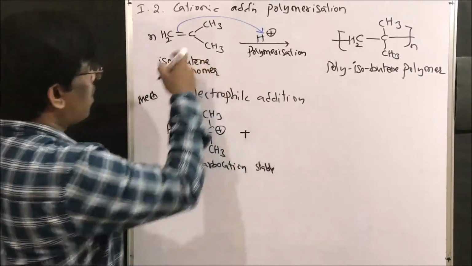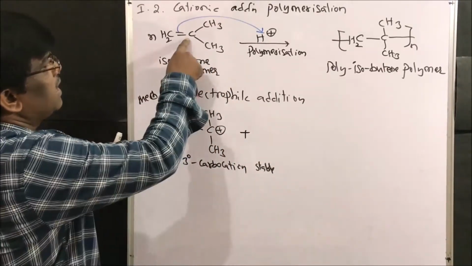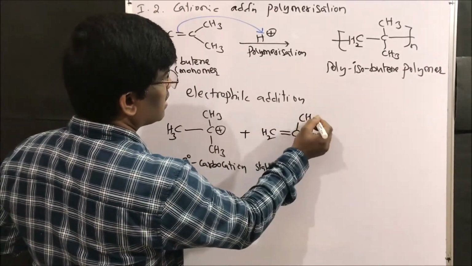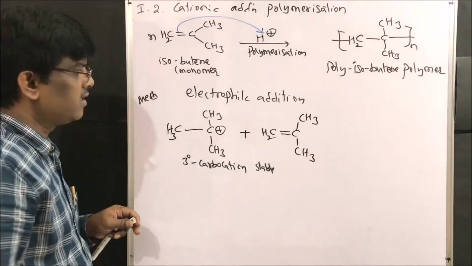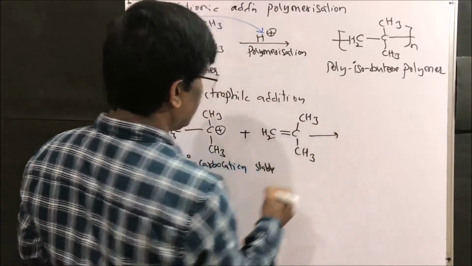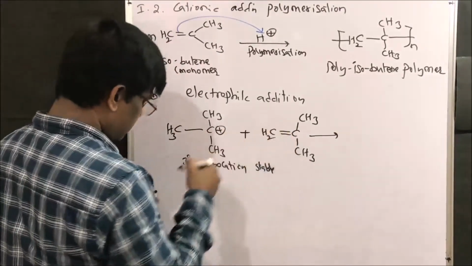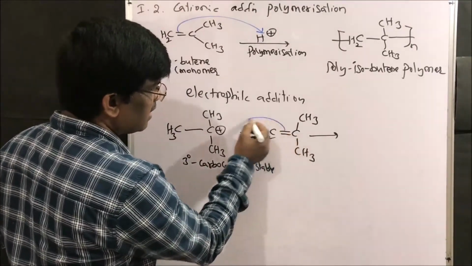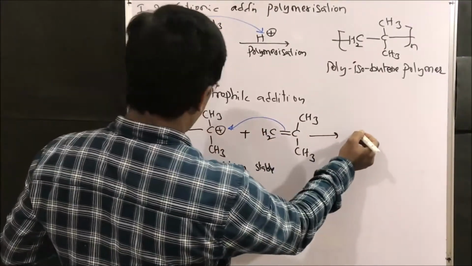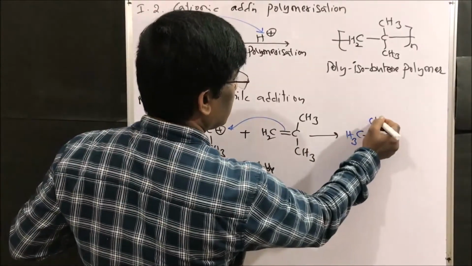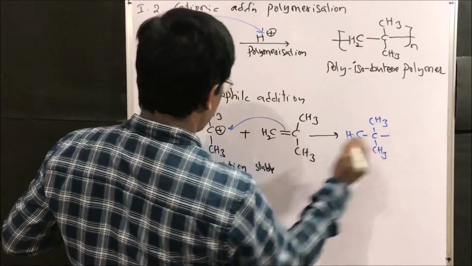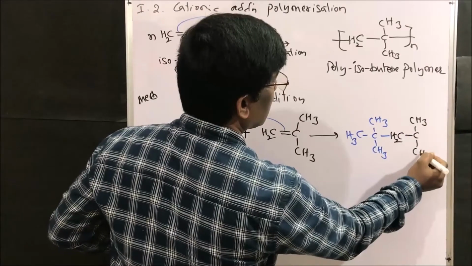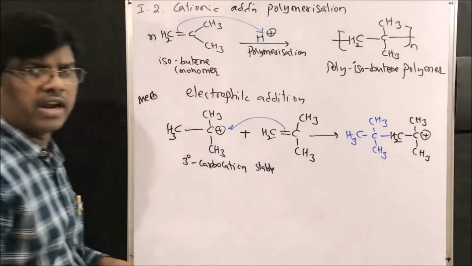Then what is going to happen? The molecule which is there in the reaction mixture, yes, this isobutene, another isobutene will be there, CH2, CH3, and CH3, right? So it is going to react. Now how? Yes, this time also it is going to form on this side or this side. Yes, this carbon is going to form CH3 and CH3, right? So this is the carbon, CH2, CH3, and CH3. This is a carbocation, right?